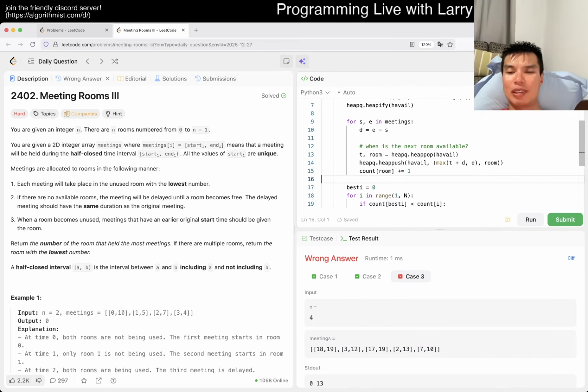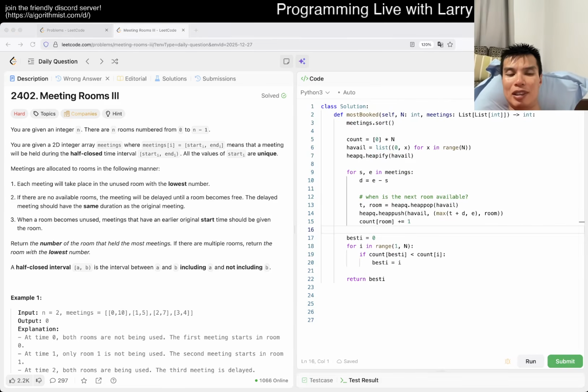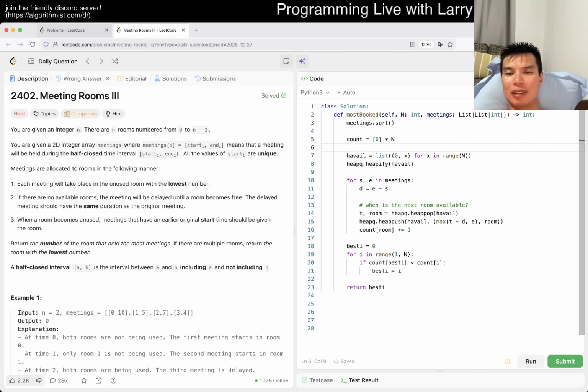Silly mistake. I kind of thought about something like this, but for some reason I just, I'm really tired, so I'm giving up early. But when is the next one available? That's quite true, right? I don't want to fix it. It's not too hard to fix, but I'm just trying to figure out what is the right way to fix it in a clean way. I think that's why I had it earlier.